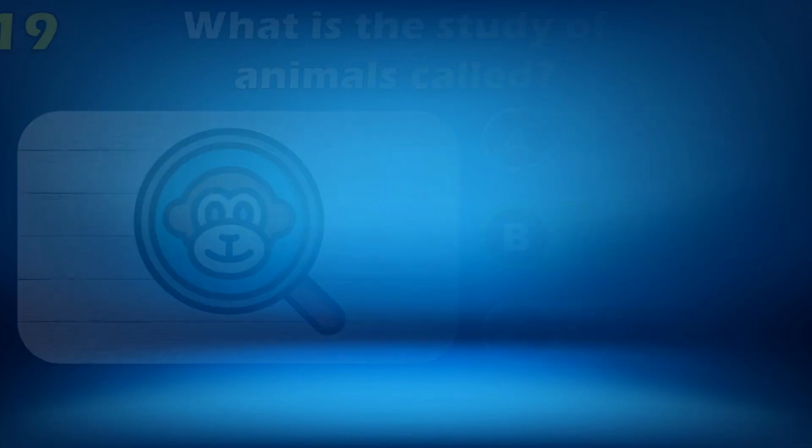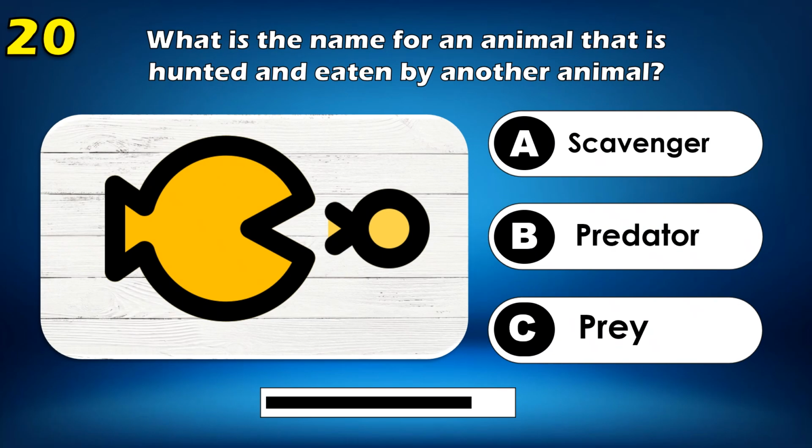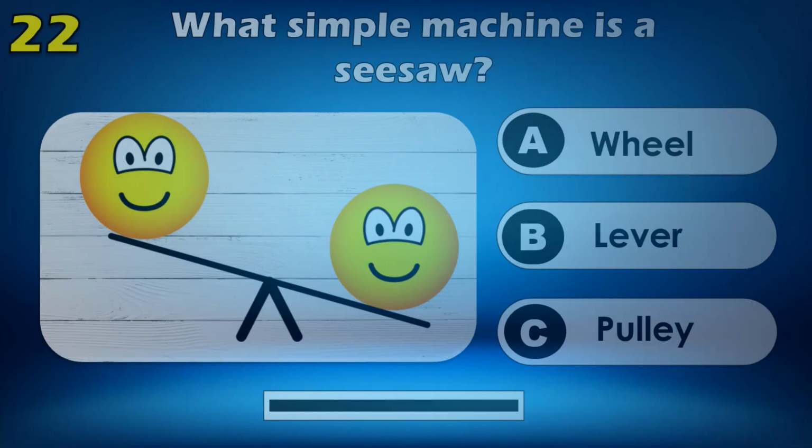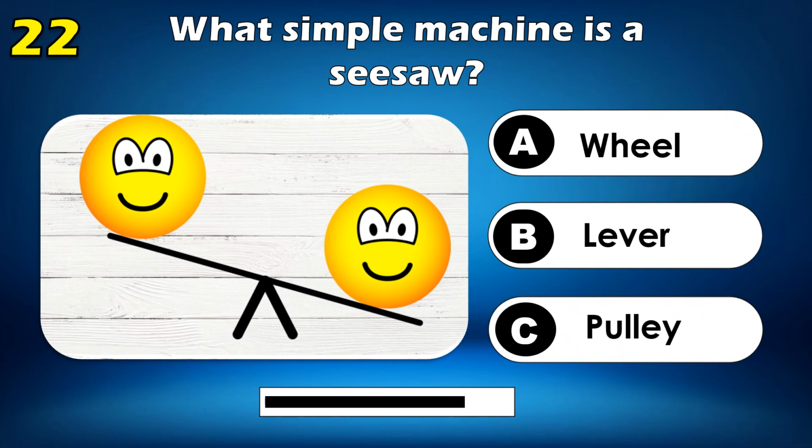Zoology. What is the name for an animal that is hunted and eaten by another animal? Prey. What is the name for a species that is no longer living anywhere on Earth? Extinct. What simple machine is a seesaw?